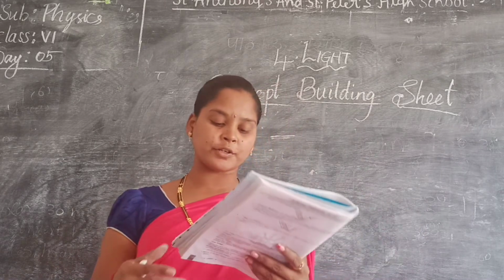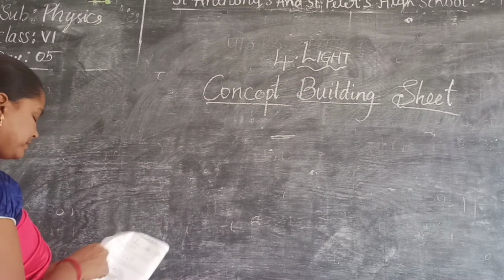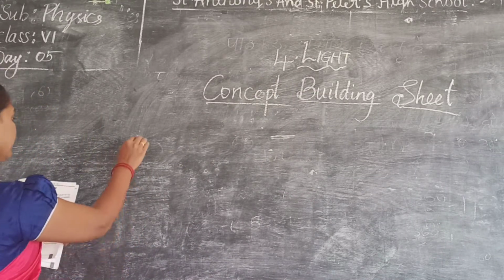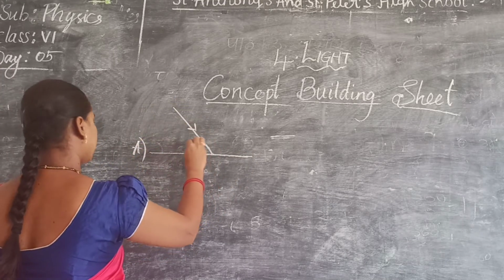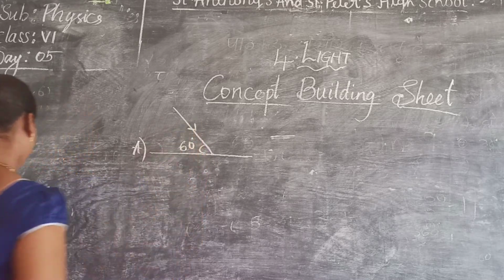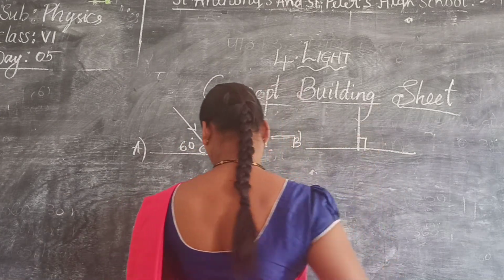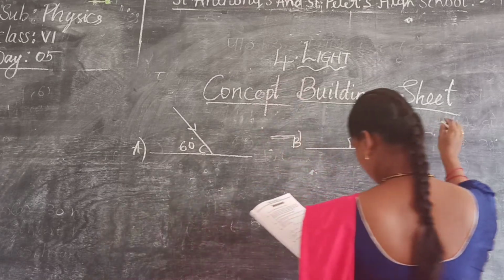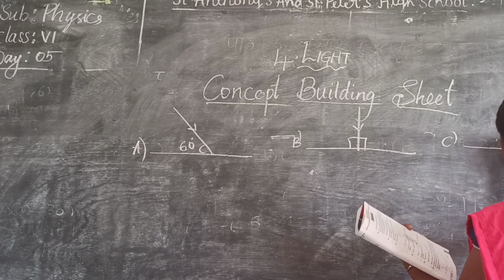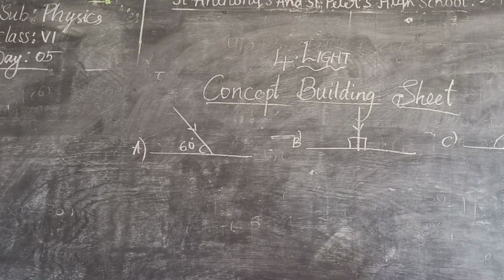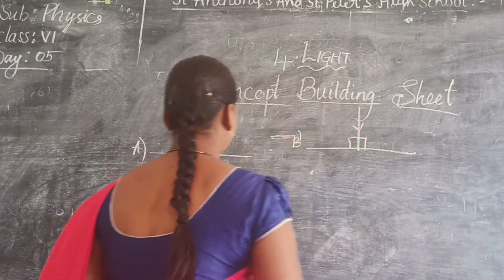Okay. So here they are asking to find out what is angle of incidence and what is angle of reflection. So I will draw the diagrams here. You just find out. A1. This is a mirror. They have given like this. And this is 60. B1. They are perpendicular. C1. So this will be C1.